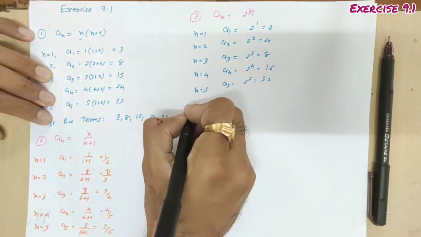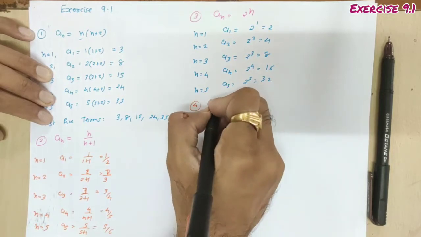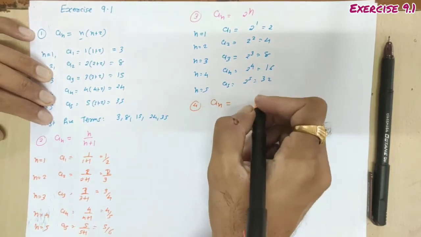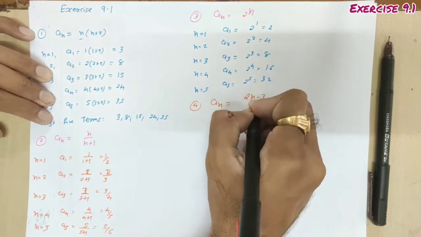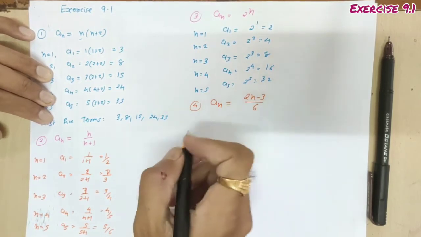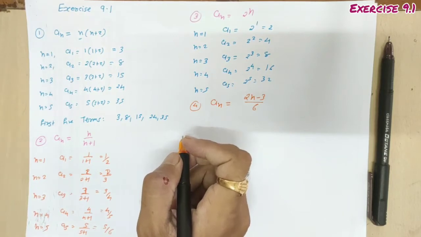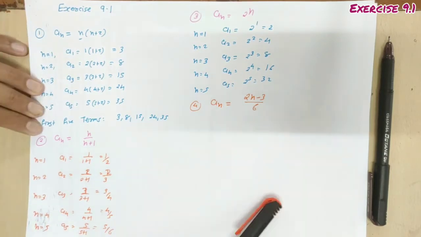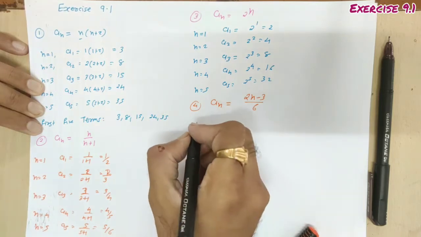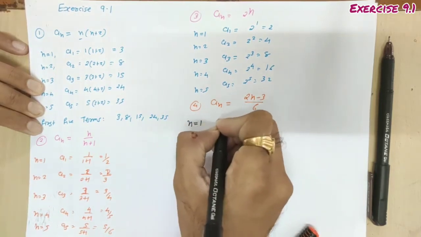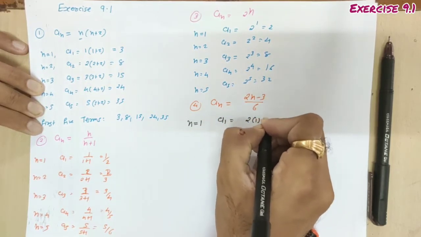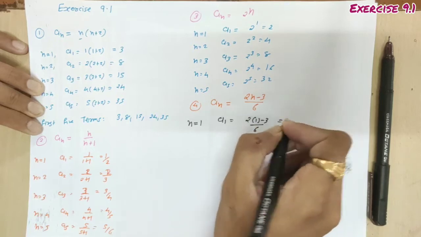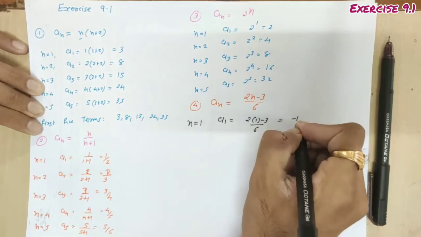Fourth question. Here, the general term a n is 2n minus 3 by 6. So take n equal to 1. So we are getting a1. It's 2 into 1 minus 3 by 6, 2 minus 3, minus 1 by 6.